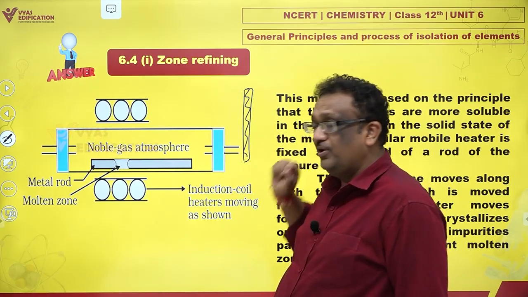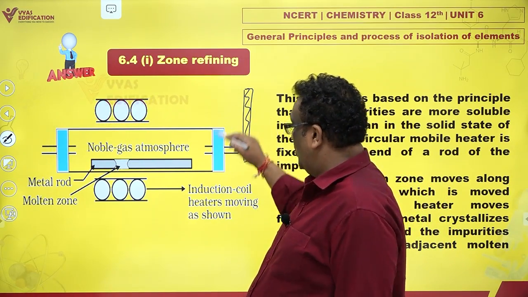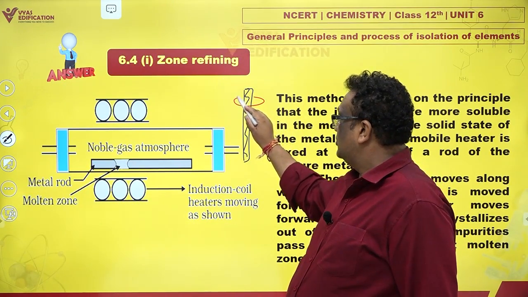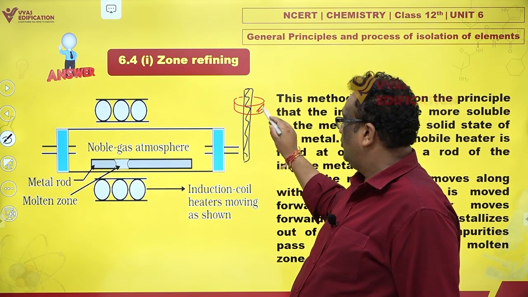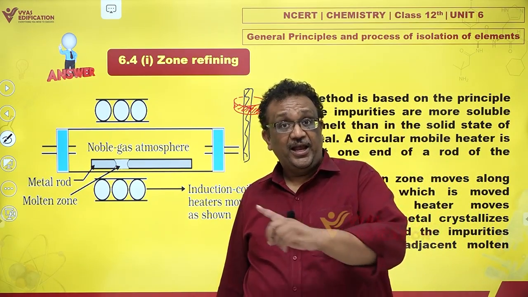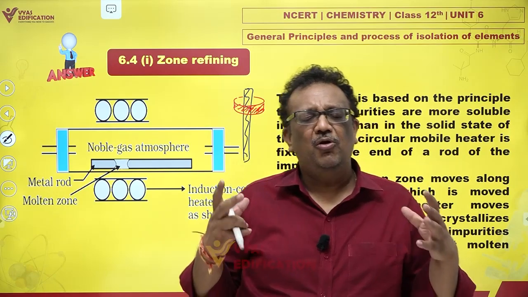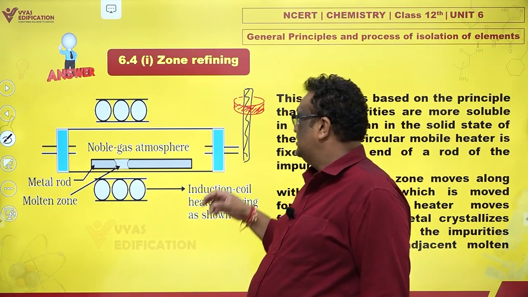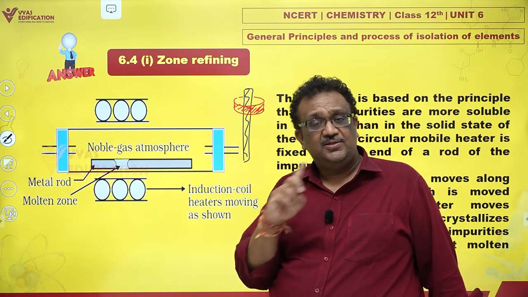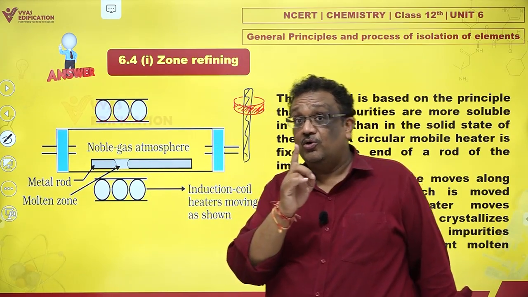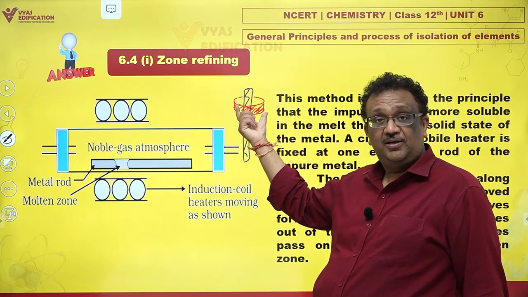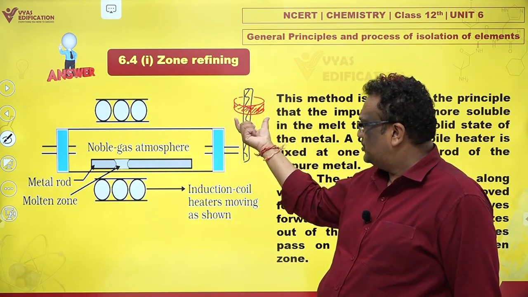See, a pure element rod is taken, and then you have a ring, like a collar, like the Lord of the Rings, whatever you might call it. This ring-like heater is capable of producing lots and lots of heat. As this rod is heated, it begins to melt. An inert atmosphere is there, so no oxidation is possible. Let's not forget that.